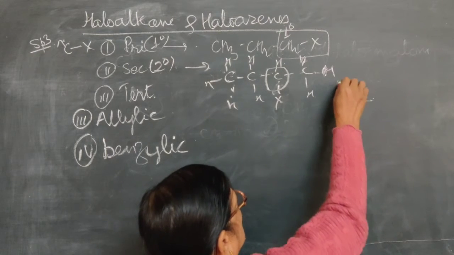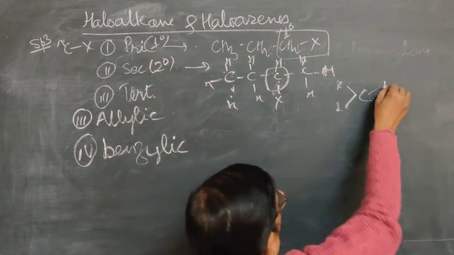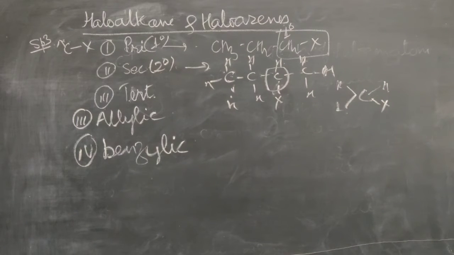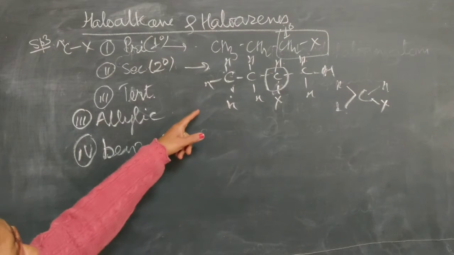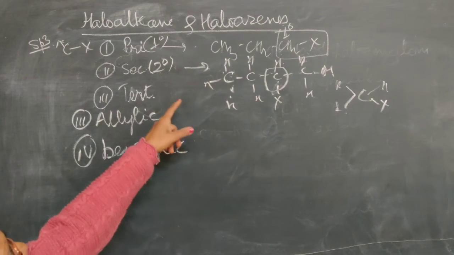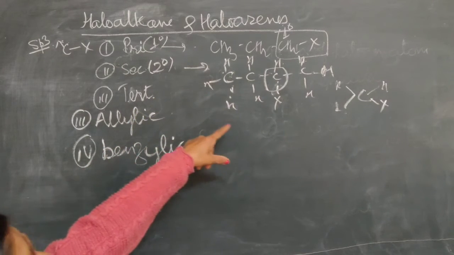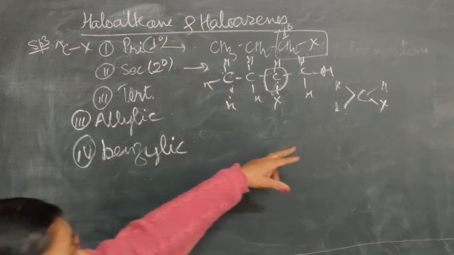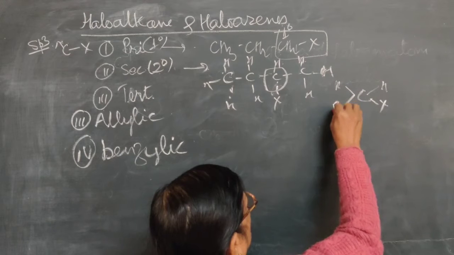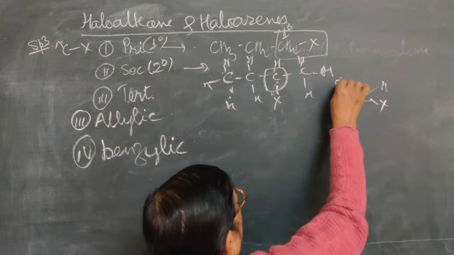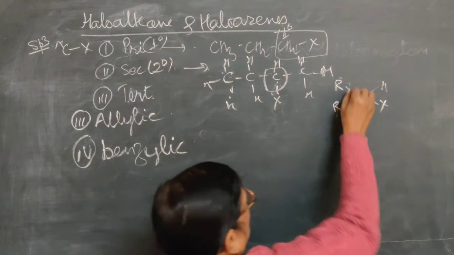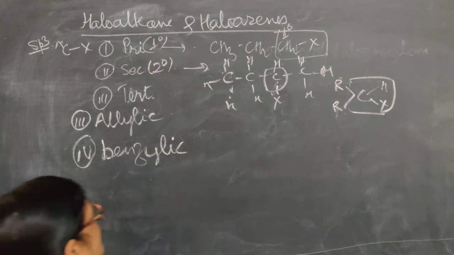This is for the alkyl group R, with one hydrogen and one halogen. Then this carbon atom is called a secondary carbon atom, and this alkyl halide is called a secondary alkyl halide. So when only one halogen is there and the hydrogen is removed from a carbon atom present in between the chain, these alkyl halides are called secondary alkyl halides. The functional group for secondary alkyl halide is represented in this way.